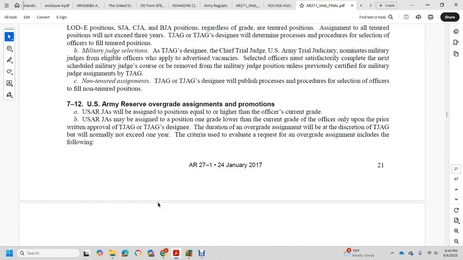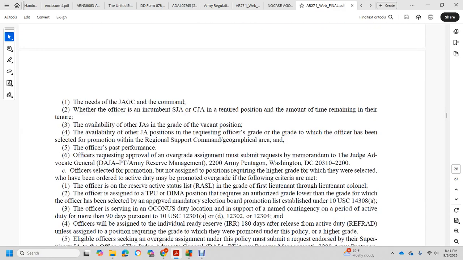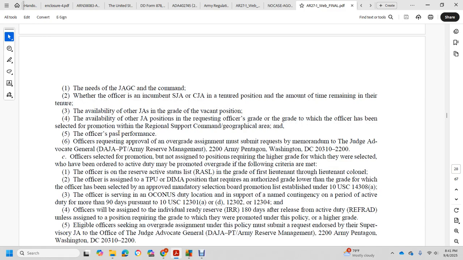The criteria to evaluate the request for an overgrade assignment include the following: the needs of the judge advocate general's corps and command, when the officer is the incumbent supervisory judge advocate or commanding judge advocate in a tenure position, the amount of time remaining in their tenure, the availability of judge advocates of the grade, vacant positions available to judge advocates, the requesting officer's grade or the grade for which the officer has been selected for promotion, the regional support command geographical area, and the officer's past performance. Officers requesting approval of an overgrade assignment must submit a request by memorandum to the Judge Advocate General, 2200 Army Pentagon, Washington, D.C.